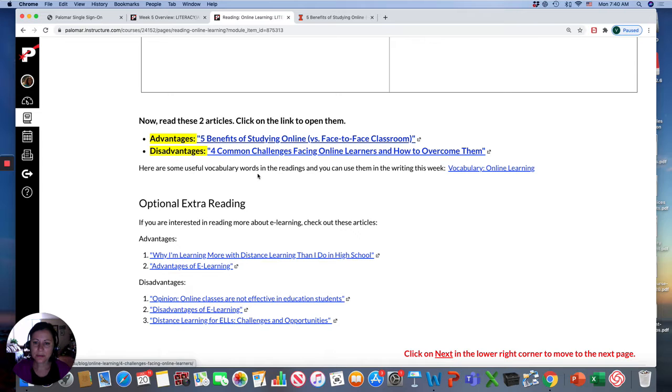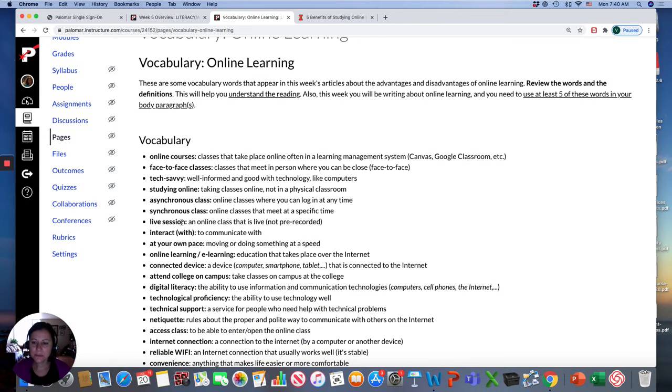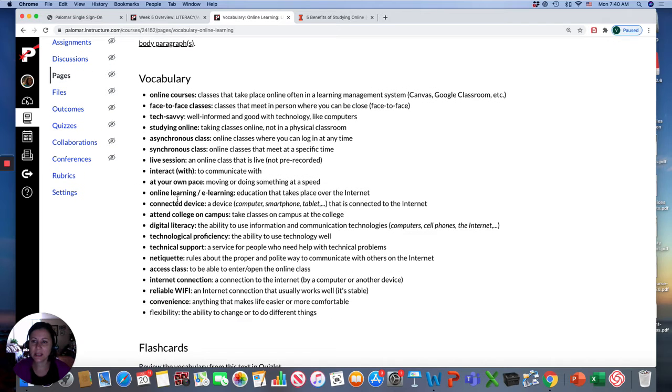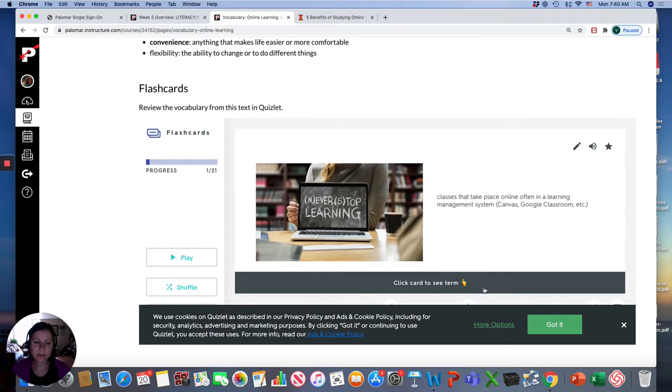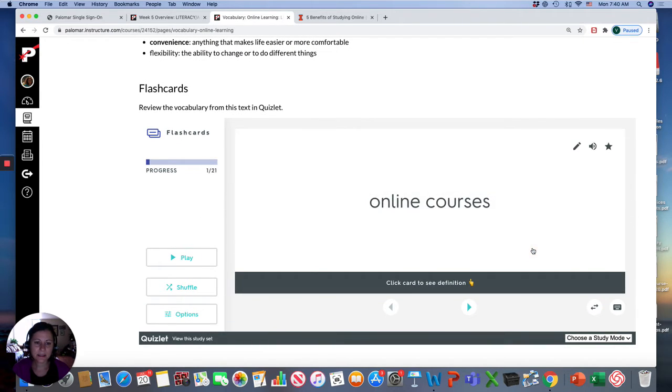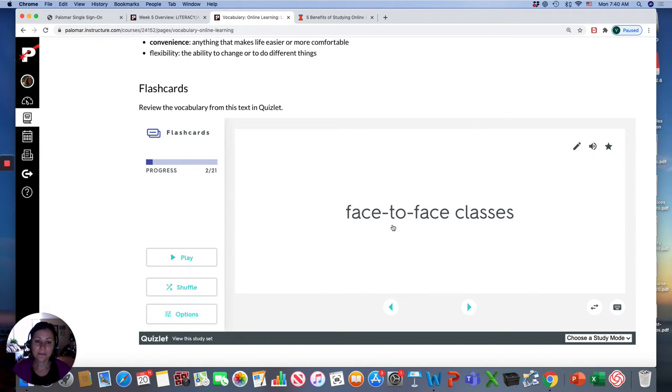For these 2 articles, I have a vocabulary set to help you with the reading and actually to help you with the writing this week. These are some words related to technology and online learning. And here are some flashcards that you can practice. You can practice learning these words. So what are classes that meet in person where you can be close, face to face? They're face-to-face classes. And you can also choose a study mode.